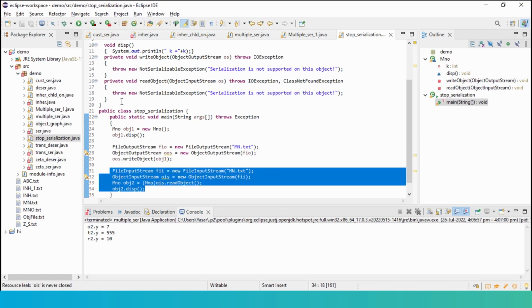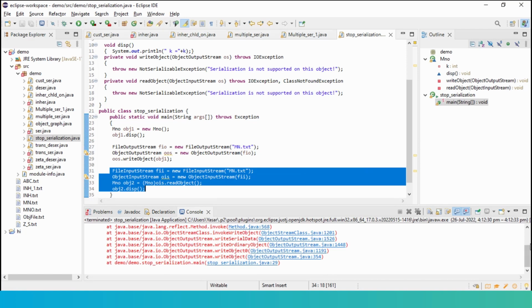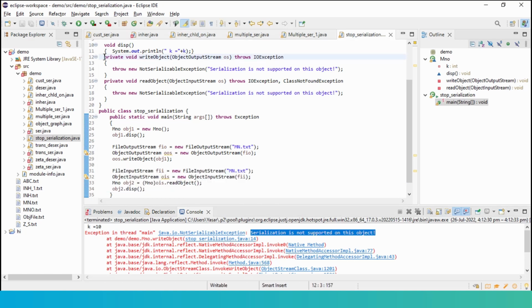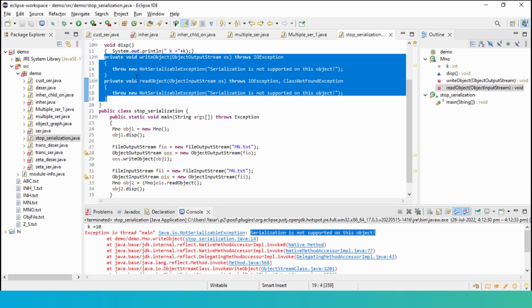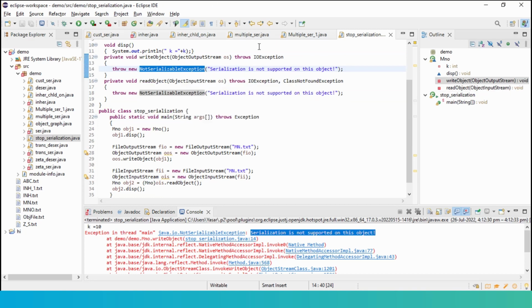When I execute the code, see, it's throwing an error. We made it throw an error because we don't want serialization. See, serialization not supported on this object. Can you see this? This is one of the techniques to stop serialization within the code in case we want. We are overriding these two methods and making them throw IOException, throw new NotSerializableException. This is the exception that gets thrown even normally when I don't implement the serializable interface, and I'm throwing this message in both places.